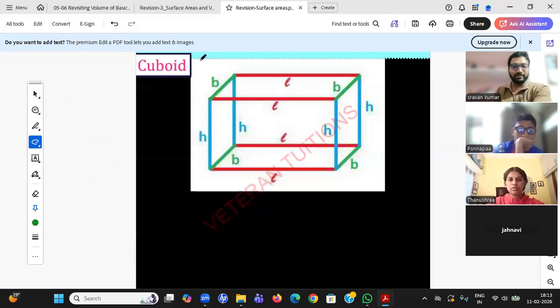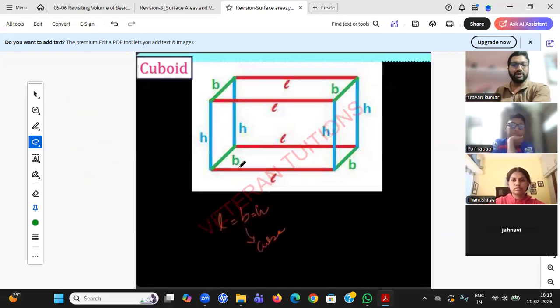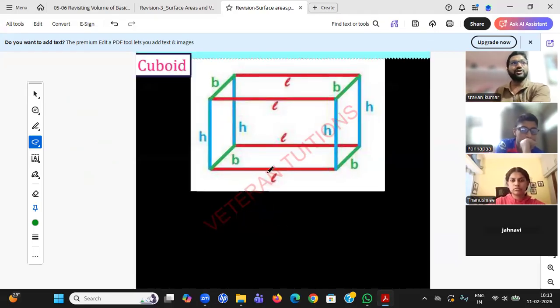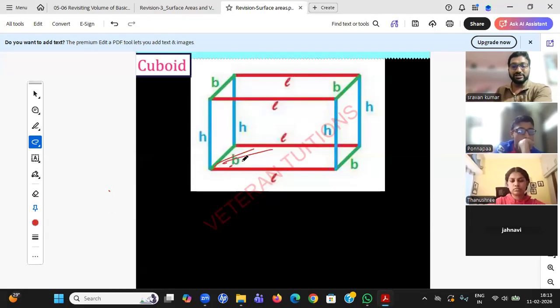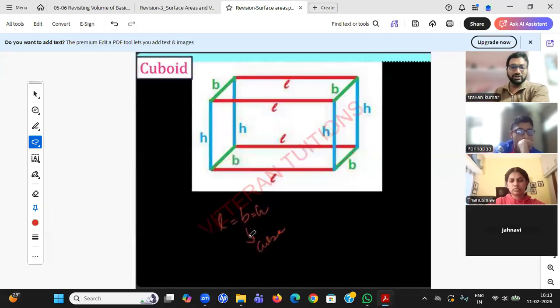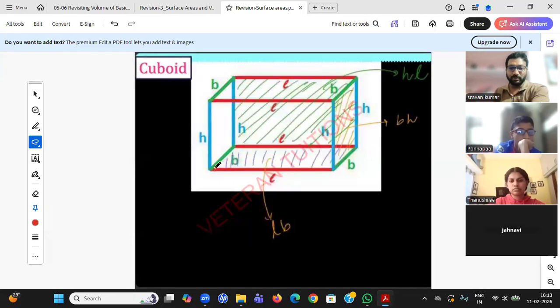Okay, next, cuboid. What is cuboid? You see, rectangles are just joined so that a closed figure is formed, student. That is cuboid. Now, sir, how to find the surface area of the cuboid? That is how much paint is required. Obviously, student, you need to paint the bottom side first. You are just painting the rectangle, which is nothing but length into breadth. But do you want to paint only one side? No, you will paint the upside also, and that is also length into breadth only, L into B.